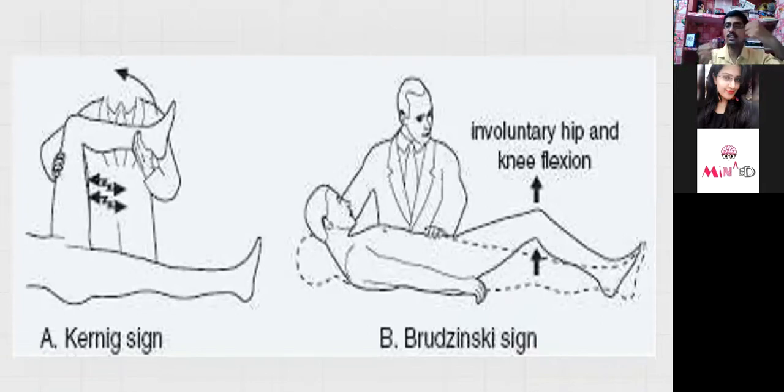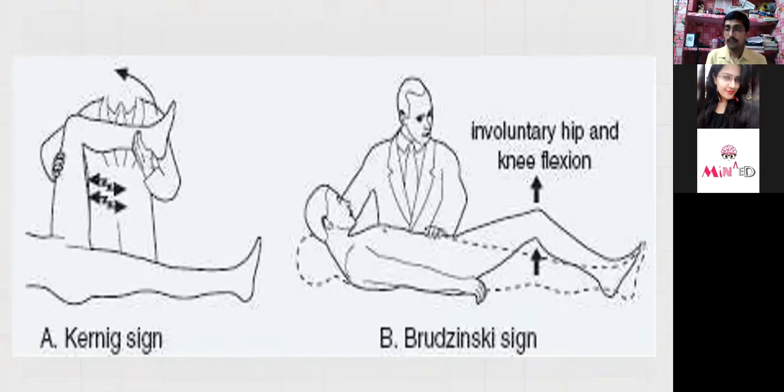So you are stretching your meninges, and whenever there is an inflammation anywhere in the body, if you stretch it, what will happen? You will have pain. Now the meninges are a sensitive structure. It means you are stretching, you are playing with your wires. If you play with your wires, what will happen? There would be firing, there will be sparkling. So the pain would be a sharp, burning pain, and the patient will not allow you to do this further.